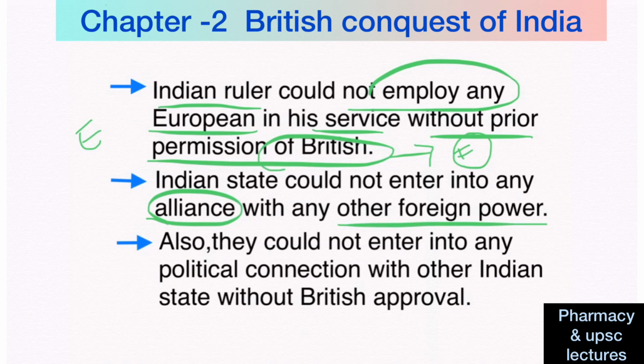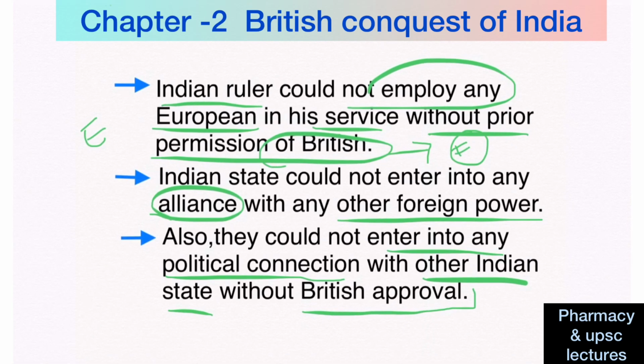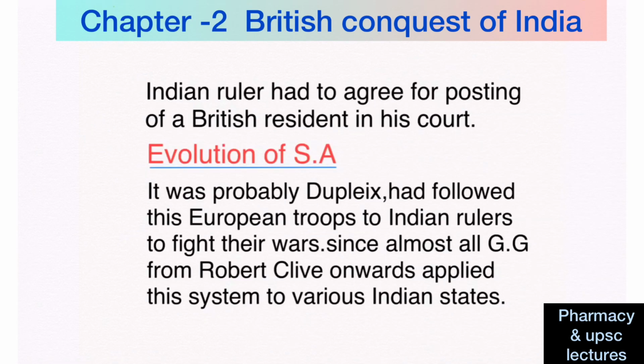And also they could not enter into any political connection with another Indian state without British approval. So, they could not employ any Europeans, they could not ally with any foreign power, and could not make any connection with an Indian state as well. In addition to this, the Indian ruler had to agree to the posting of a British resident in that particular court in India.